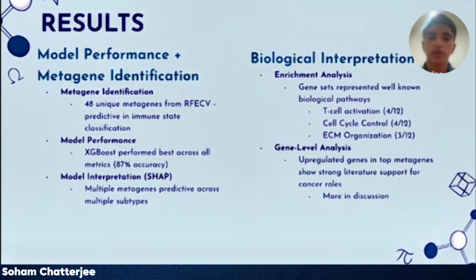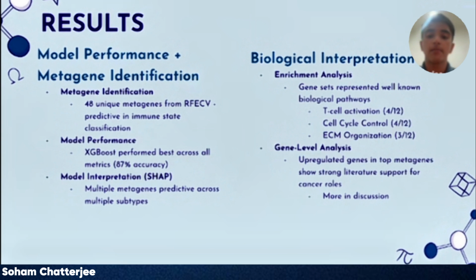Now, our results. Of the three machine learning models, XGBoost could best classify the subtypes with an 87% accuracy. Recursive feature elimination cross-validation selected 68 signature scores for this model, which encompassed 48 of the 150 unique metagenes.